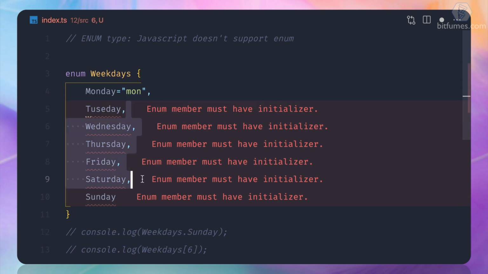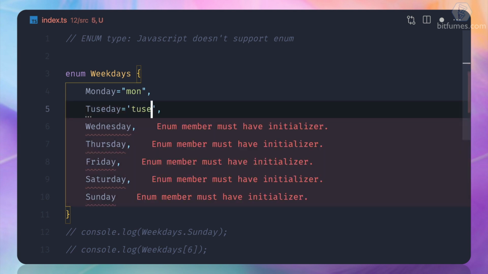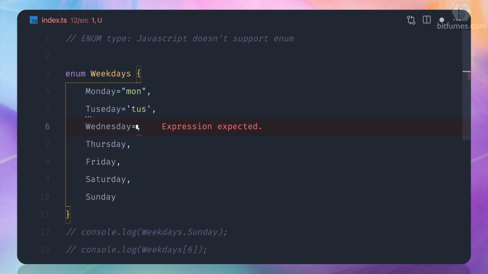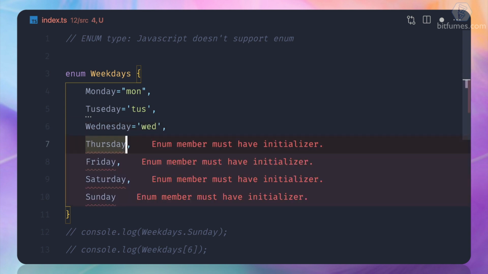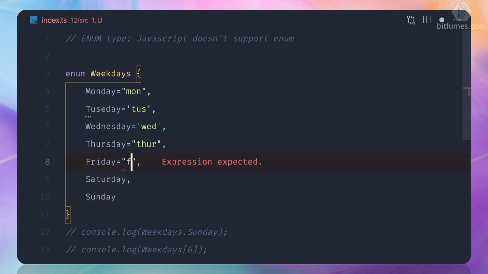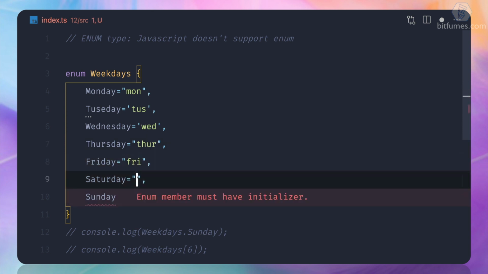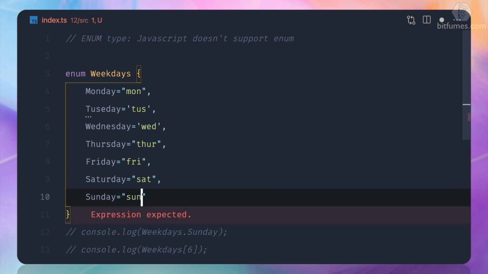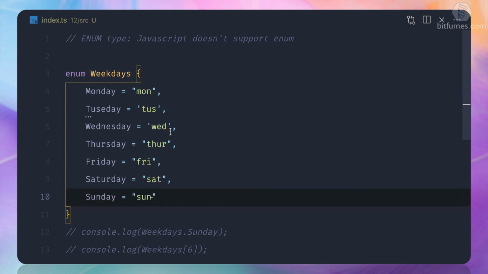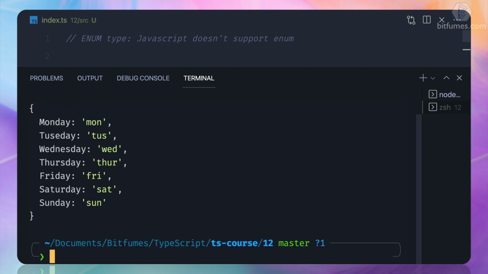In the case of numeric enums, TypeScript knows that if you have a 1, we just need to increment it. But in the case of a string, it doesn't know. So in that case, you have to define the value for each of these enum values. So something like this: fri, and I can say sat, and finally sun. Okay, now you can see there is no complaint from TypeScript.